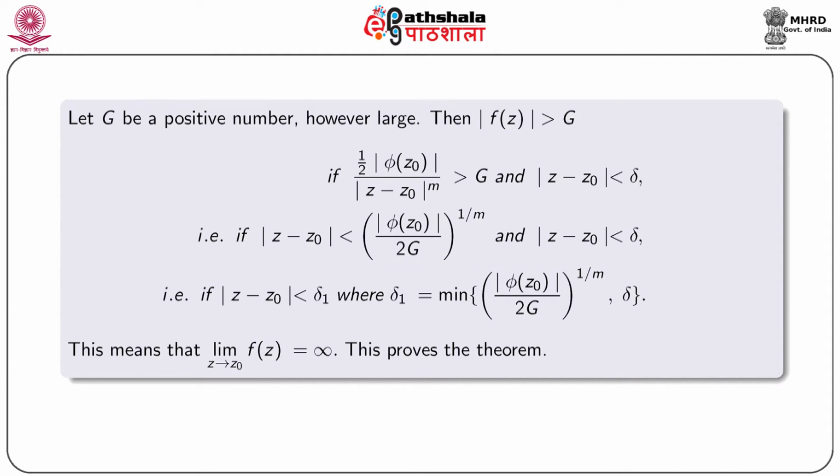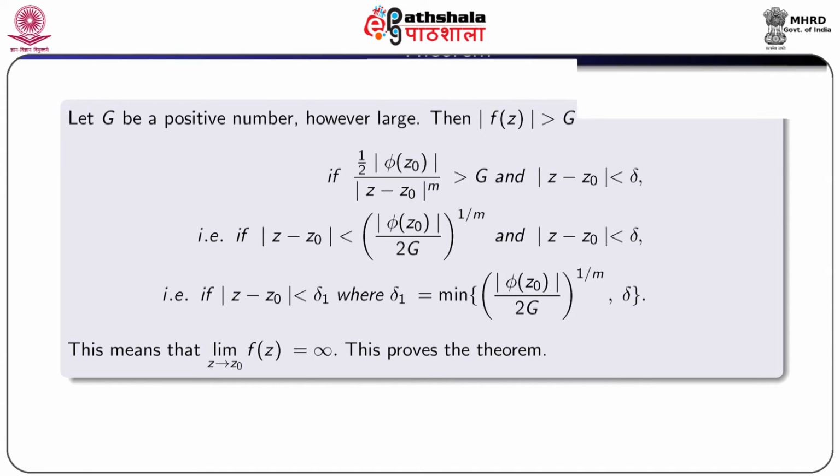That is, if mod z minus z0 less than delta 1, where delta 1 equals the minimum of delta and (mod phi(z0) by 2G)^(1/m). This shows that limit z tending to z0 f(z) equal to infinity. This proves the result.